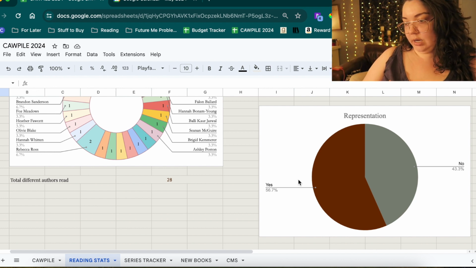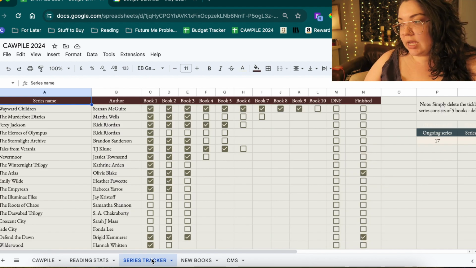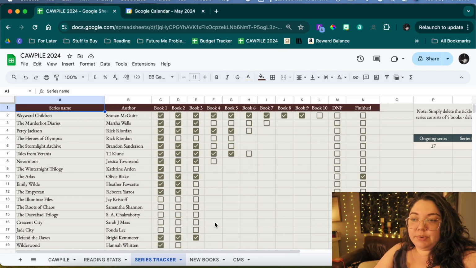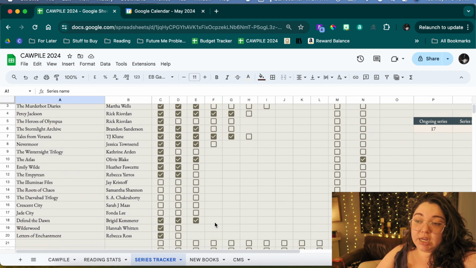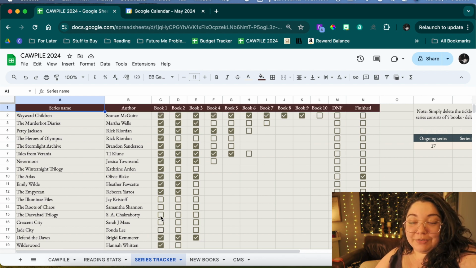But moving on, at the bottom we have a series tracker, which again is the same as she already created. I just put in the series that I have started or that I already own. Some of these, like this chunk right here that doesn't even have the first one, are on my to be read shelf. I just haven't started them yet. Nothing is very special over here.